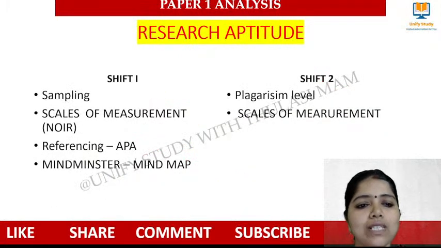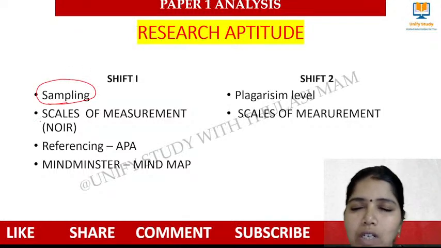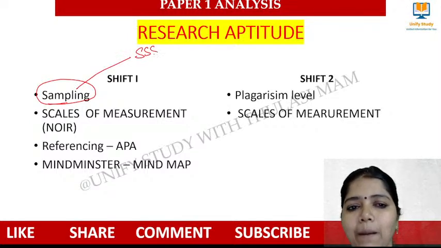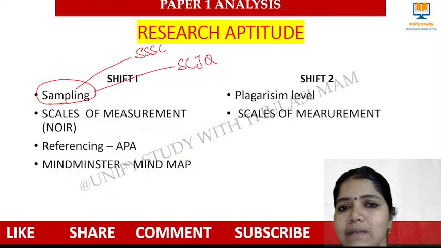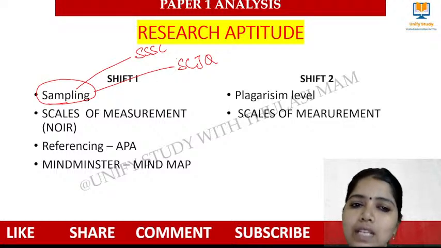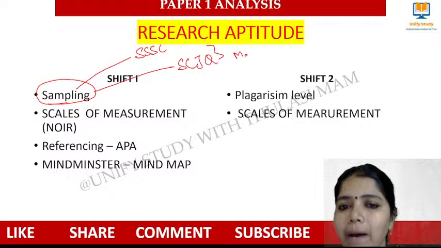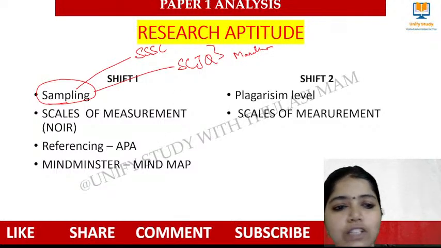When I move to research aptitude, again sampling has been asked for the past three shifts. Sampling is probabilistic sampling and non-probabilistic sampling. Under probabilistic sampling, we have triple SC, that is simple, stratified, systematic, and cluster. And non-probabilistic sampling is snowball, convenience, judgment, and quota. So these are the sampling types, and for each definition we have done the marathon. In the marathon session we have clearly given all about sampling, statistics, and scales of measurement tests.